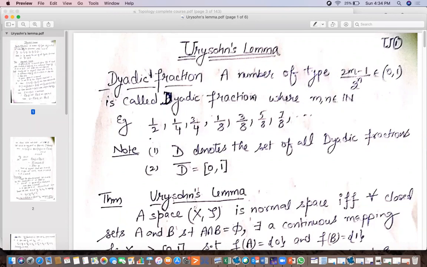So students, today we will learn Urysohn's lemma. It's a very lengthy lemma, but I'm going to give you a very simple proof of this lemma.